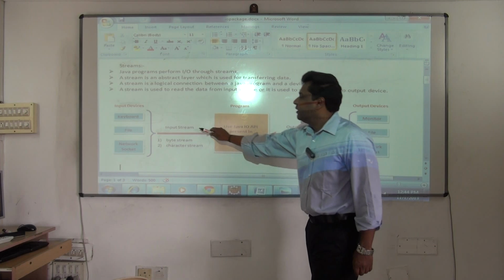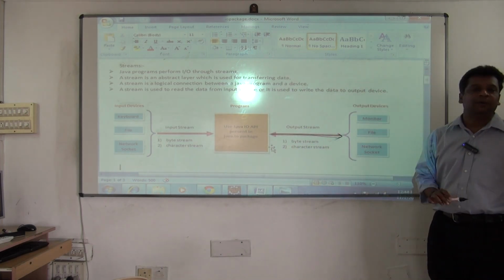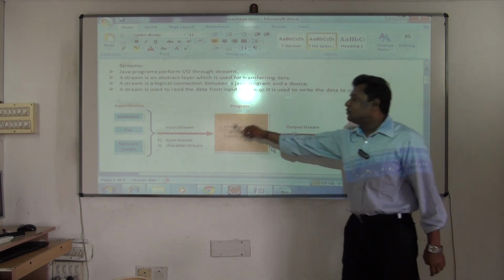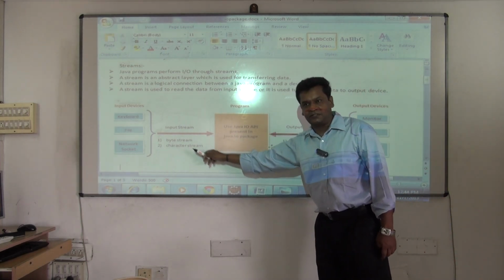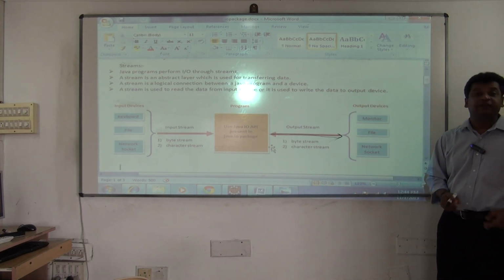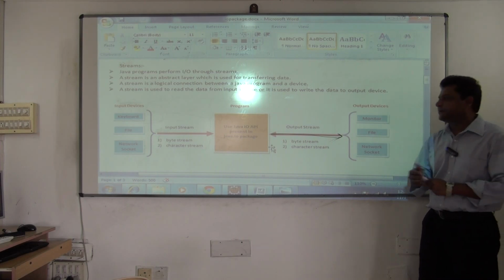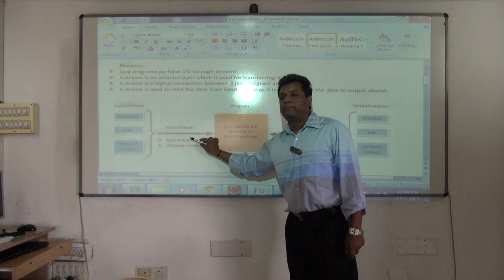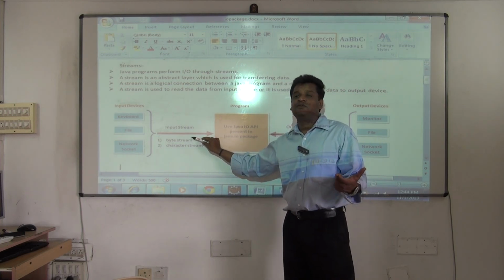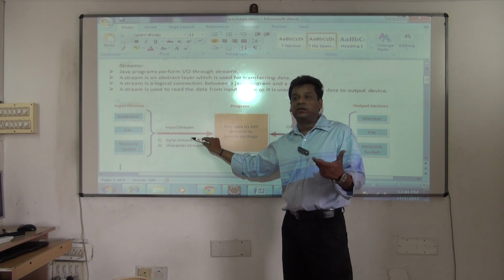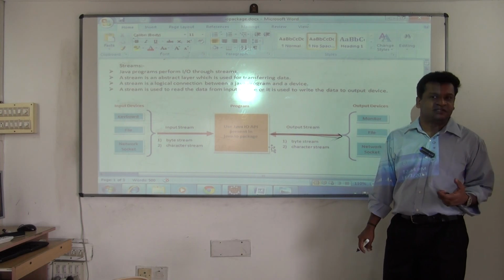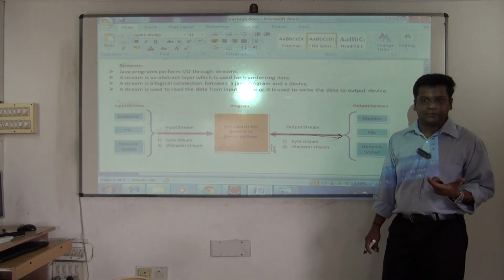Fine. Now again, input stream and output stream can be divided into two parts. Again you can classify it into two parts. Input stream is of byte stream and character stream. Again output stream is of byte stream and character stream. So there are two classifications. You have to understand that. Now what will byte stream do? Byte stream will carry the data in the form of bytes, or it will be using ASCII format. Character stream will carry the data in the form of characters, or it uses Unicode format.